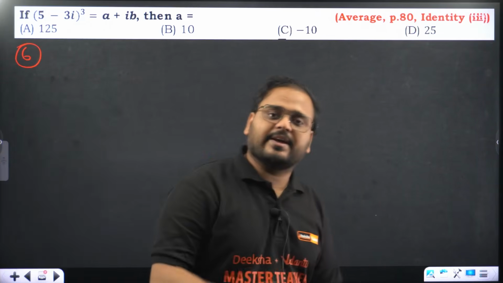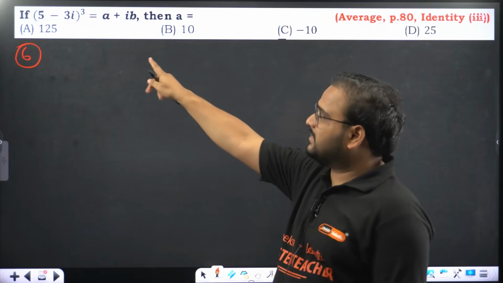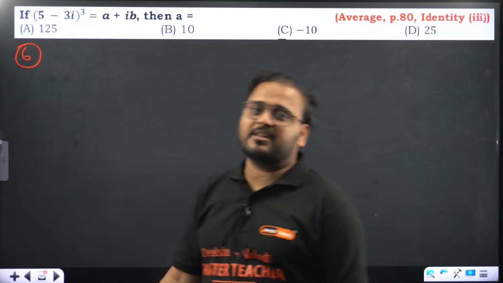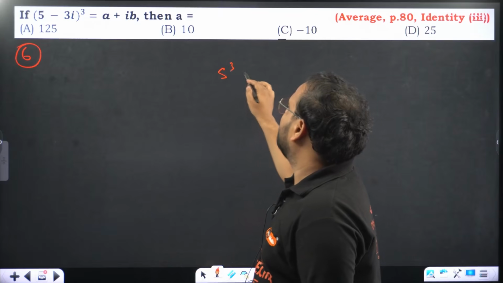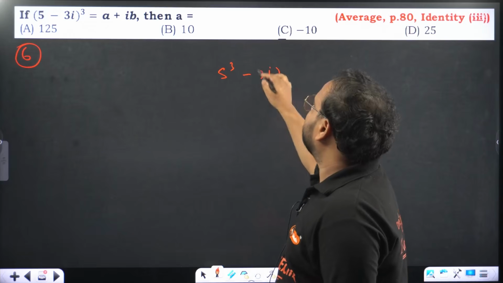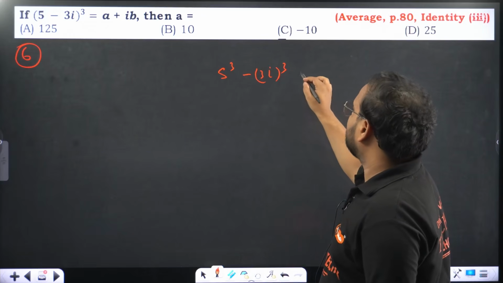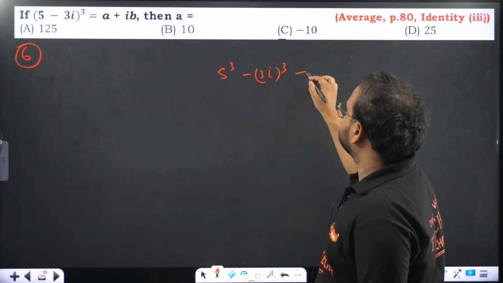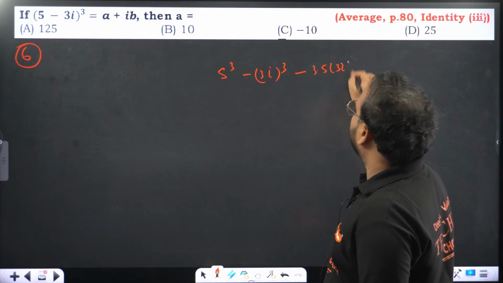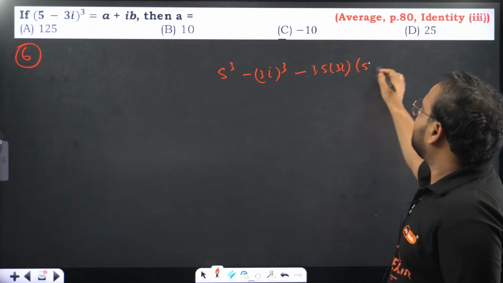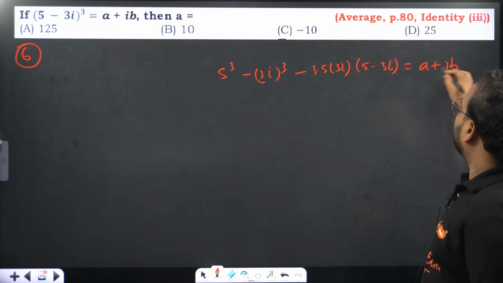Please watch this session again, download the PDF, review it again. It will be very, very helpful. I need to compare that complex number's cube with a plus ib and then find the value of a. Let's do it. So (5 minus 3i) cube, and you'll have what? Minus 3 into 5 into 3i and 5 minus 3i. That's the expansion, right?